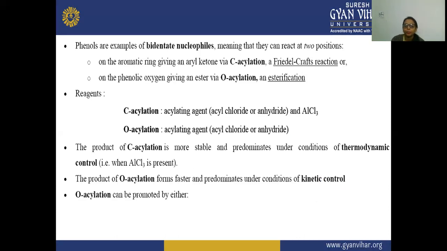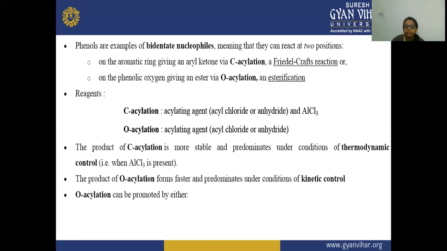Phenols are an example of bidentate nucleophiles, meaning that they can react at two positions. So phenol is a bidentate nucleophile, and they will react at two positions. Firstly, on the aromatic ring, giving an aryl ketone via C acylation, that is your Friedel-Crafts reaction. Second is the phenolic oxygen, giving an ester via O acylation and esterification.